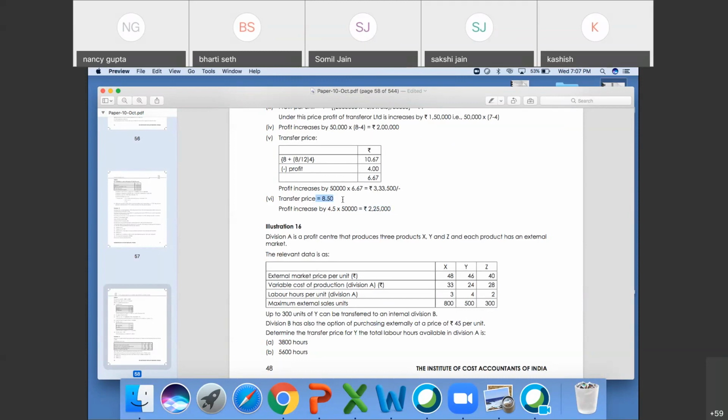Fifth point I'm explaining. Udit, this is wrong. Not 4 plus 0.5, it is 4.5. It is 8.5 minus 4.